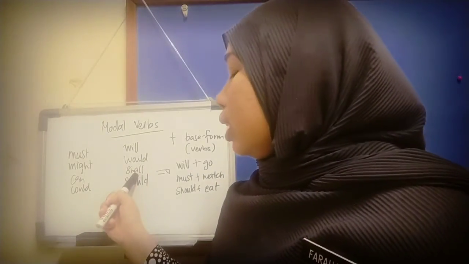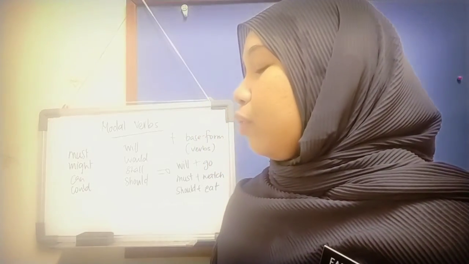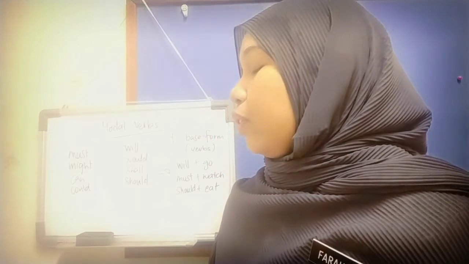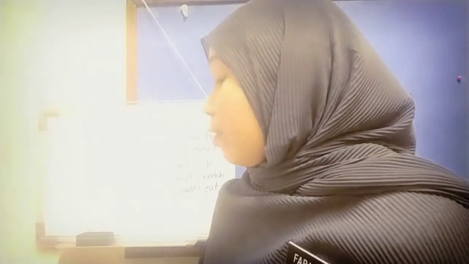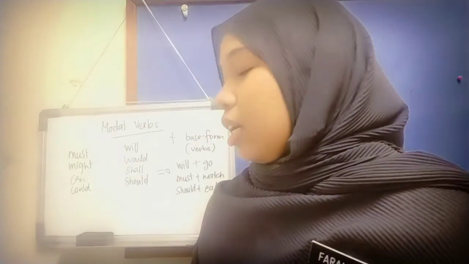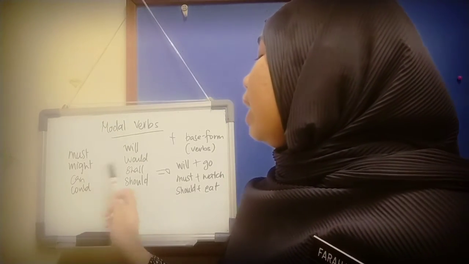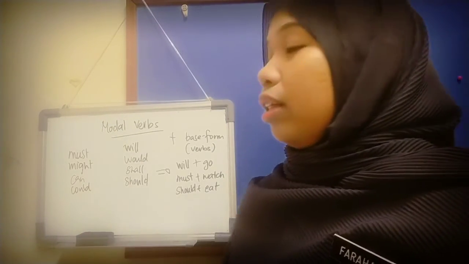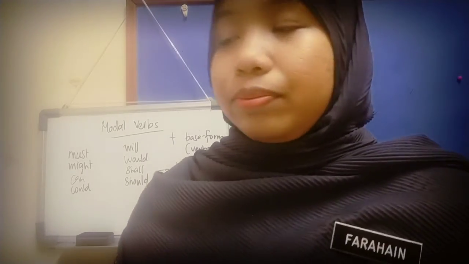You shall eat healthy food such as what are healthy food that you can advise for your friends to eat? For your friend to eat? Fruits, vegetables, and drink enough water. Alright, that's good. So you use the modal verb can and shall. Alright, good. Okay, what about the rest?